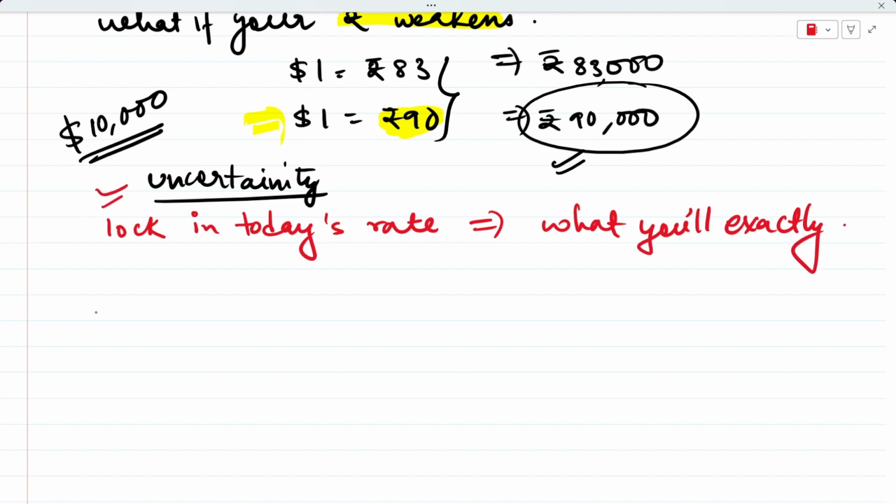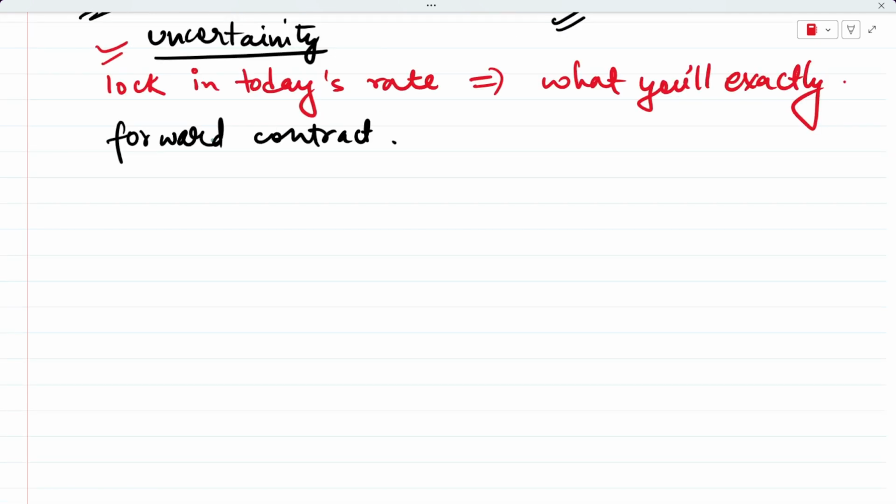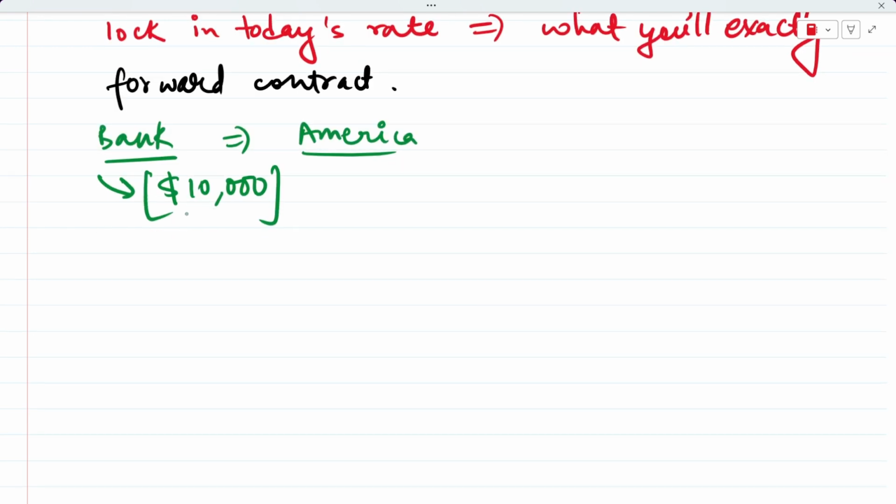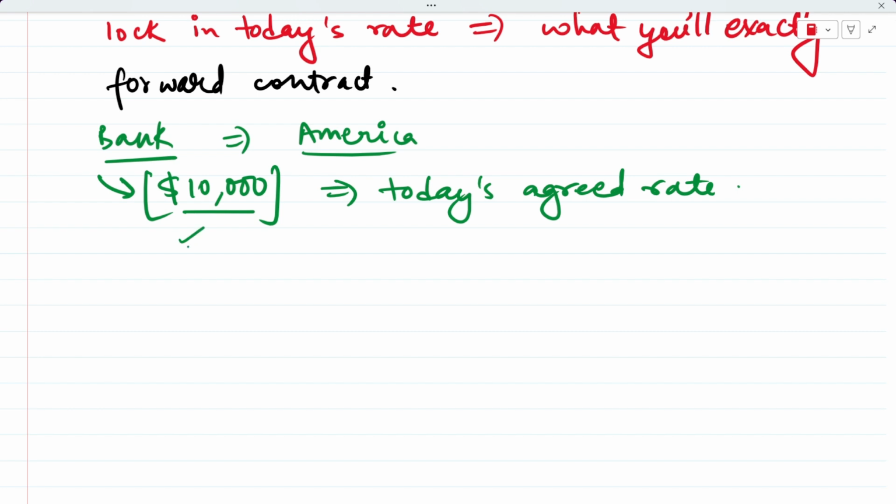So this is exactly what a forward contract does. A forward contract, okay? So what you do is you go to your bank and say, okay, look, I have ordered some goods from America and I have to pay them $10,000 within 3 months or after 3 months, but I want to buy this $10,000 from you, because you have to take the money from the bank, right? So you tell the bank that you will buy $10,000 from them, but you want to buy this at today's agreed rate. I don't want to look at the rate 3 months later and then buy $10,000 from you. You tell the bank that you will buy these $10,000 at today's agreed rate itself, right?